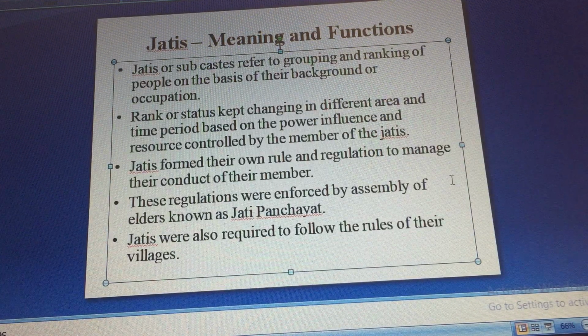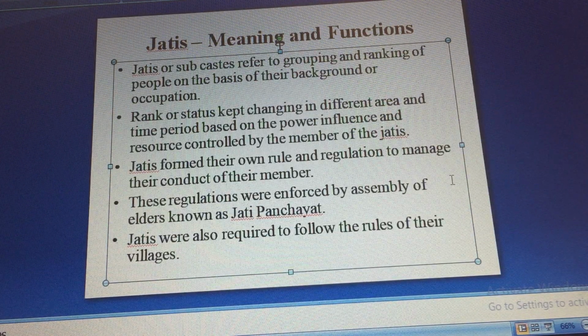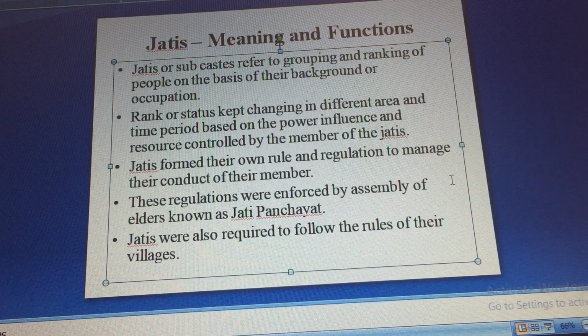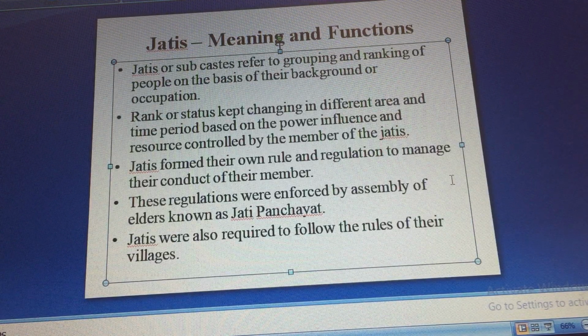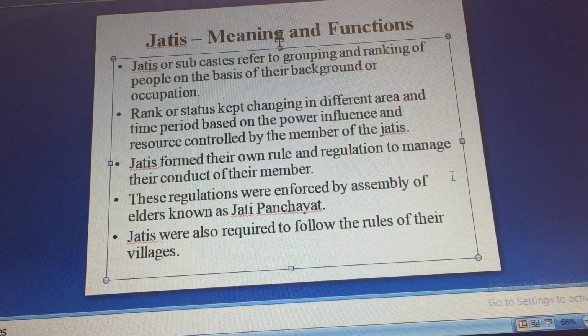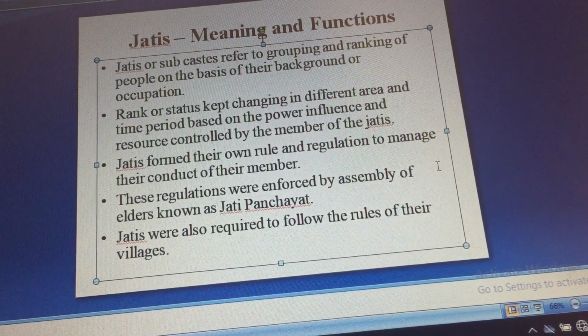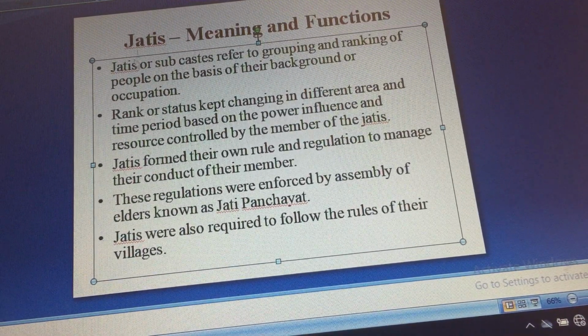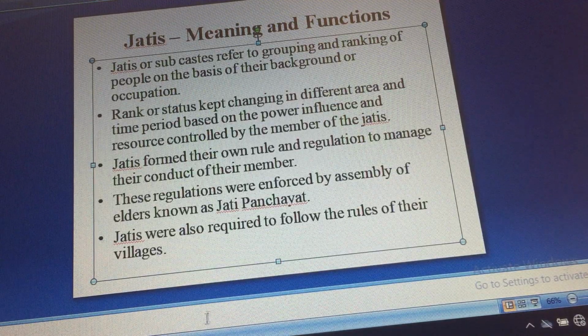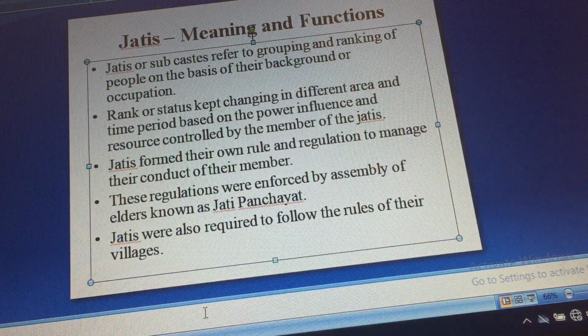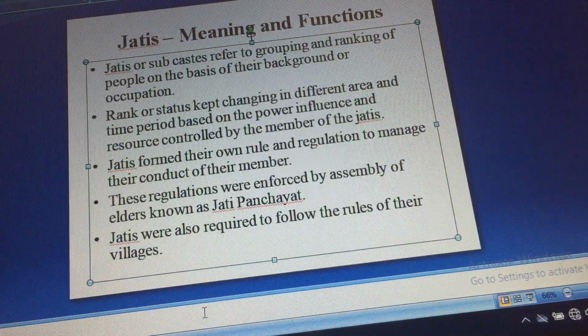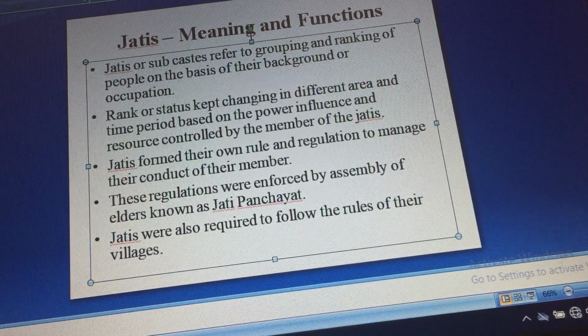So these jatis had their own rules, and there were members of the assembly who made sure that these rules were enforced. Jatis were also required to follow rules and regulations. So all these jati members have to follow these rules and regulations. So this was all about jatis, which came into existence in the medieval period.